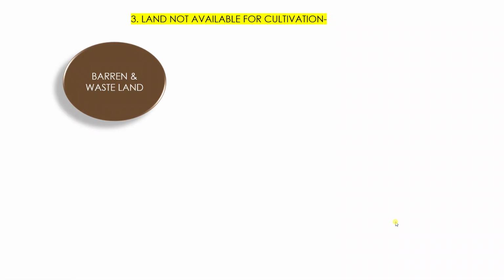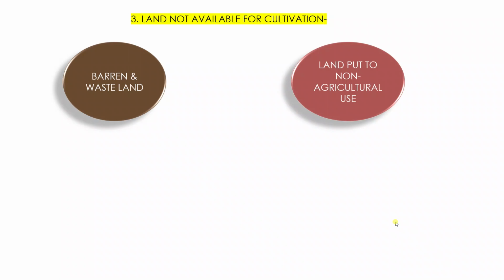So I hope now the difference between net sown area and gross cropped area is clear to you. And please remember it, because it might be there in the examination. Okay. Now, the third type of category is the land which is not available for cultivation. Why will a land not be available for cultivation? I believe that you all must be aware of this. That's because that area is barren or that area is a wasteland.